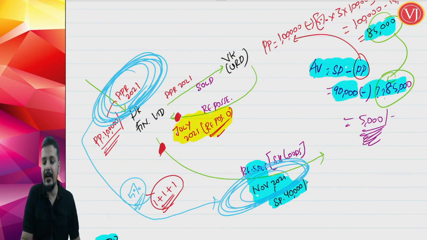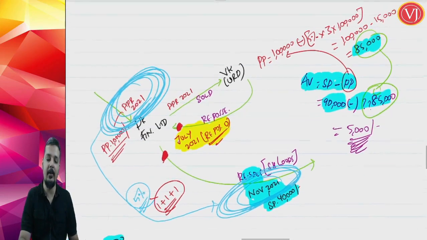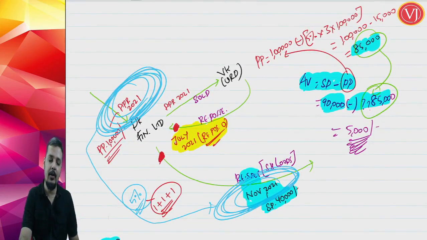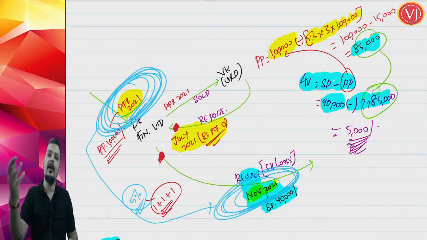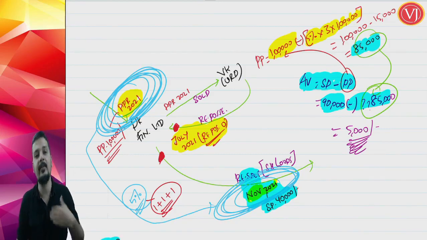Purchase price here stands for repossession price. For finding out repossession price, what you have to do? You have to take the original purchase price subtracted by 5% for every quarter, right from the date of original purchase till the date of the last sale. Right from April 21 when it was originally purchased till the goods are resold, November 21.